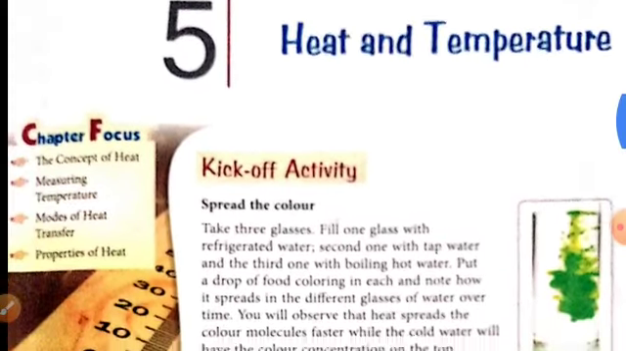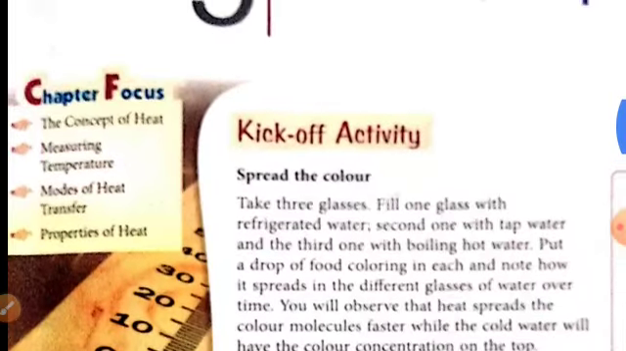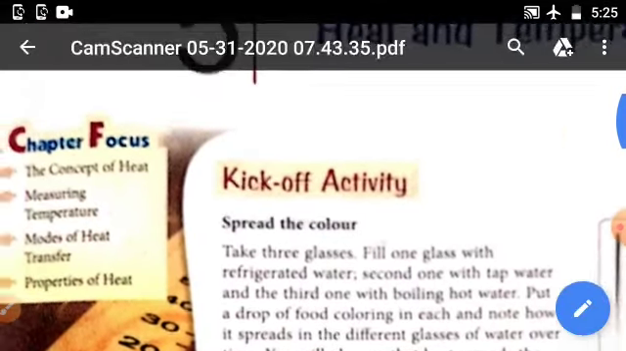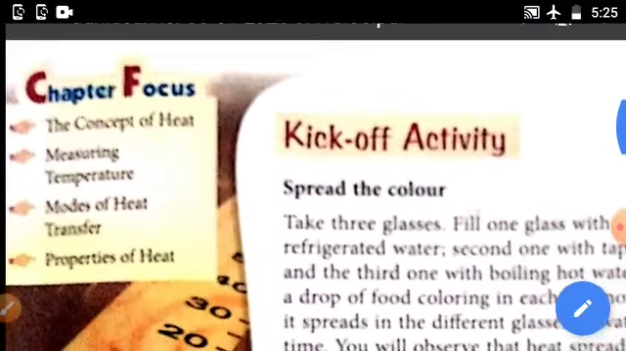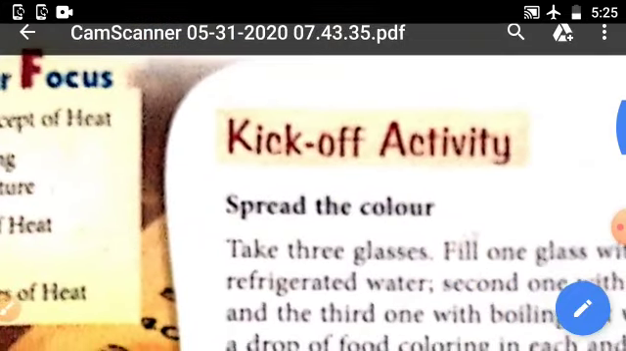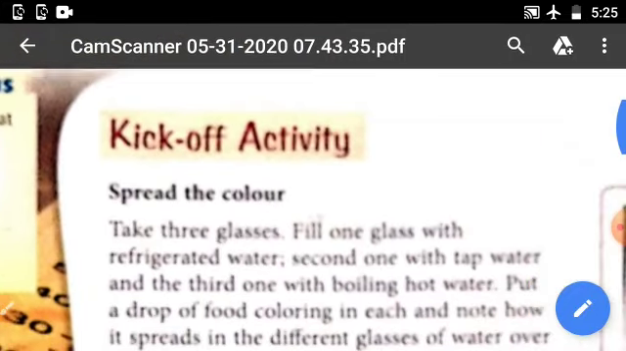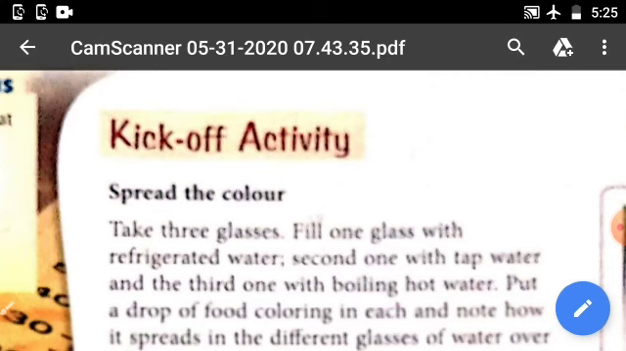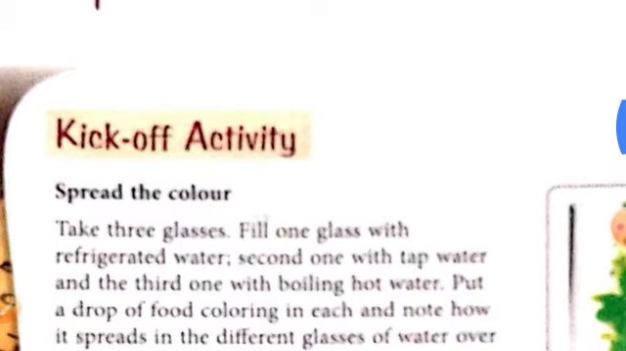First of all, come to the focus concept of heat. This is the first topic you will study. Then measuring temperature, then the modes of heat transfer, and the properties of it. So these are the four topics you will study in this chapter. Now come to the kick-off activity. Spread the color.